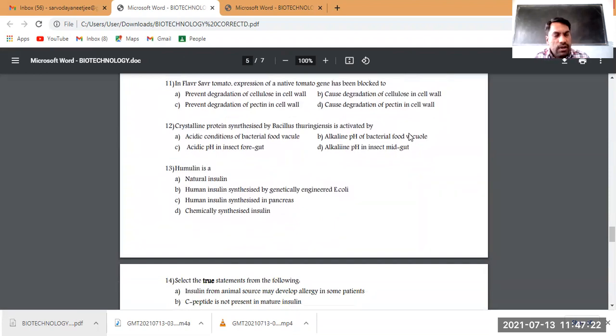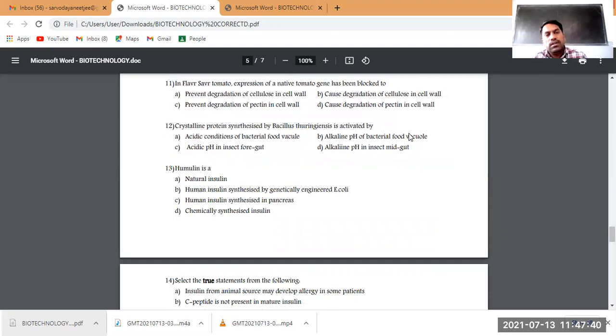In the Flavr Savr tomato, expression of a native tomato gene has been blocked. Basically, for the Flavr Savr crop we use that term.